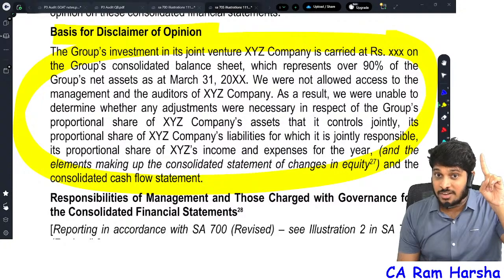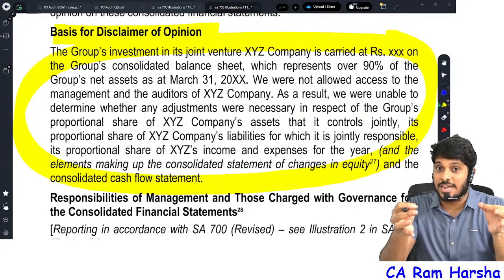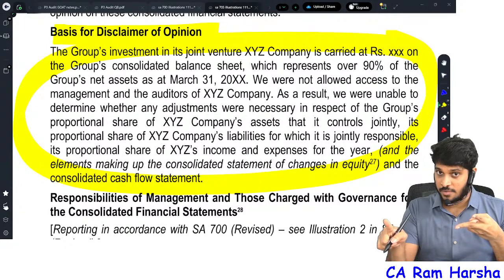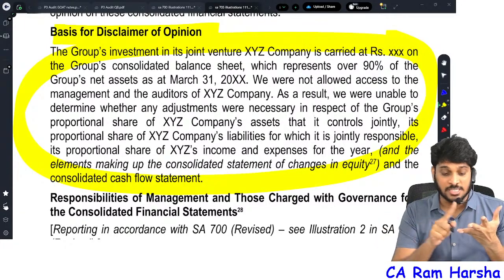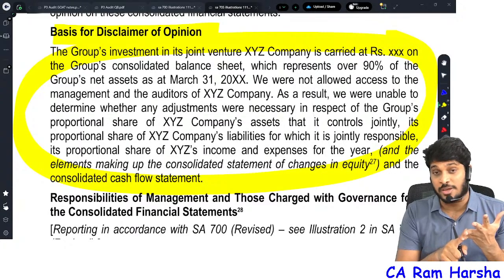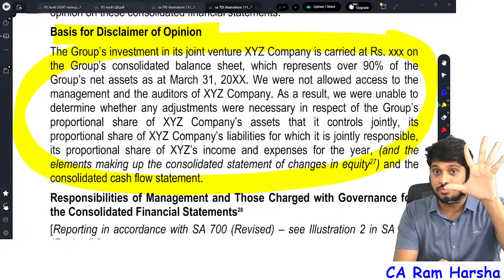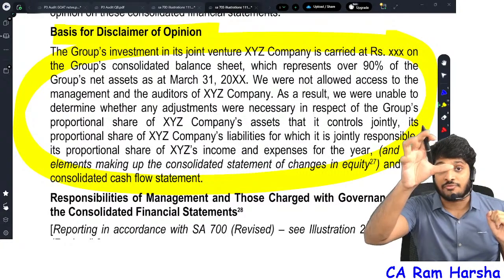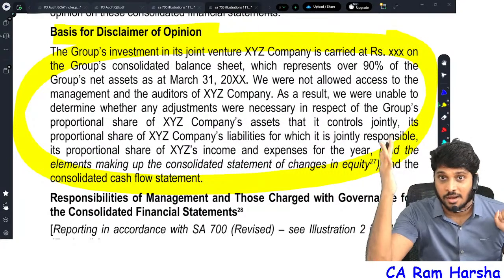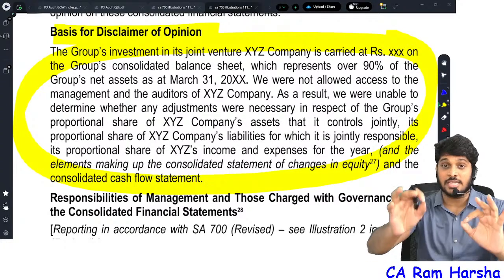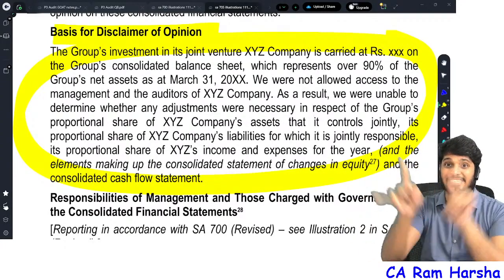I showed you in the 700 standard the contents of the basis for opinion para. State that you conducted the audit as per standards on auditing. State that you are independent of the entity. State that you fulfilled ethical requirements. State that the evidence obtained by you is sufficient and appropriate. Refer to the auditor responsibility section. 5 points will be there in the basis for opinion para. Those 5 points will not be there if you are giving a disclaimer of opinion. The basis for opinion should not contain those 5 statements.